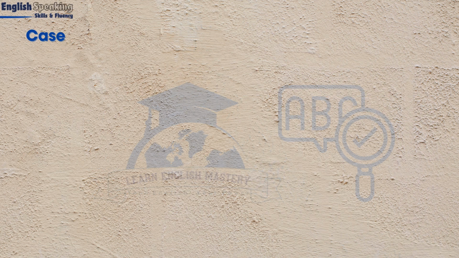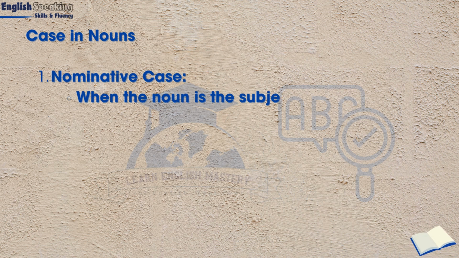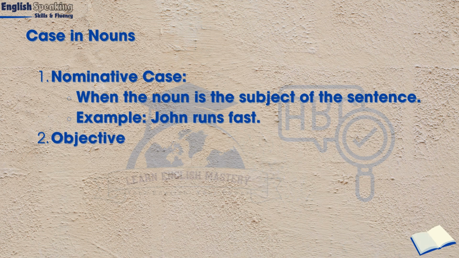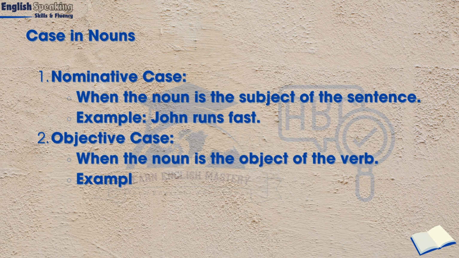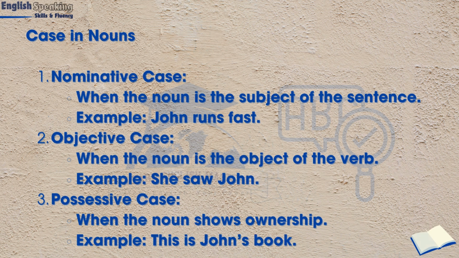Case in nouns. Nominative case, when the noun is the subject of the sentence. Example: John runs fast. Objective case, when the noun is the object of the verb. Example: she saw John. Possessive case, when the noun shows ownership. Example: this is John's book.